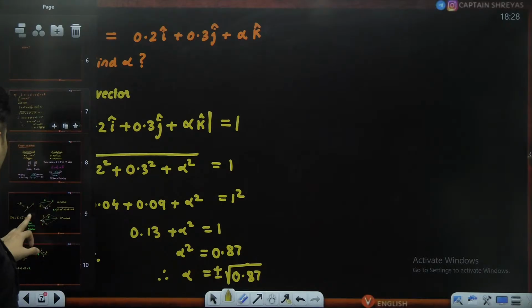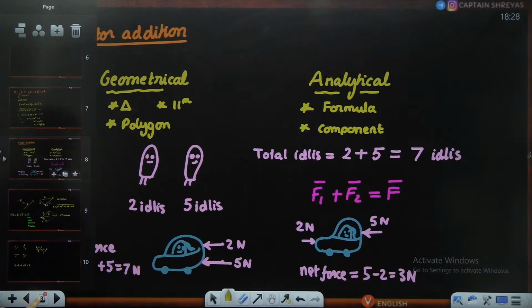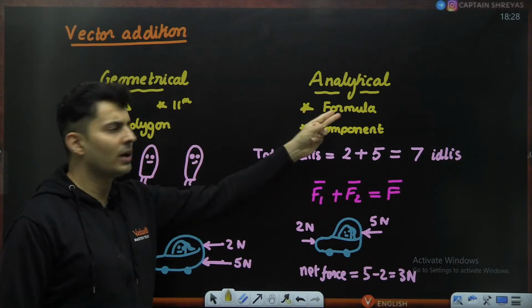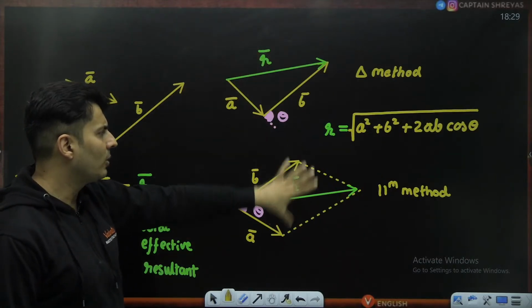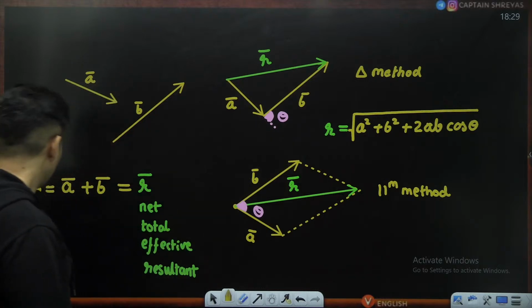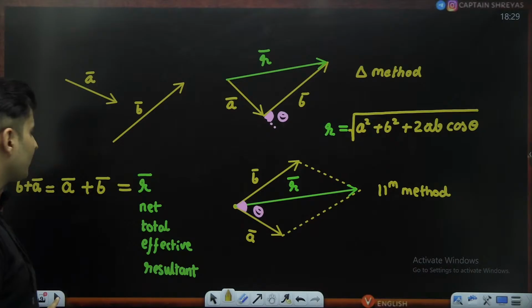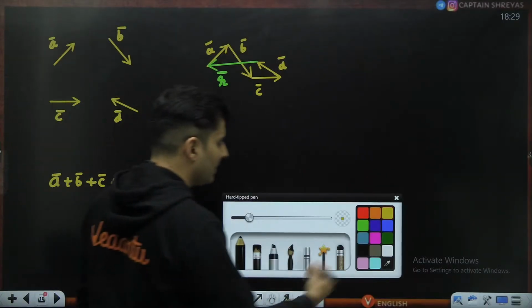Okay. Now coming back to this particular problem, remember our essential problem of adding vectors. If you have two vectors, you can use the triangle method, parallelogram method or formula method, which I just showed you over here. But when you have multiple vectors, you can use the polygon or the component method. The polygon method, I just showed it to you. What is that component method?